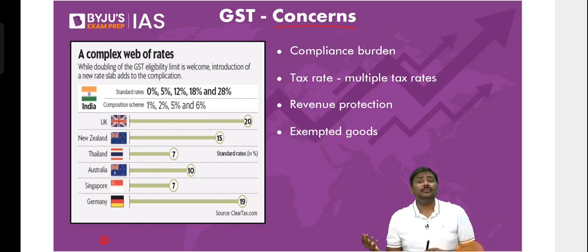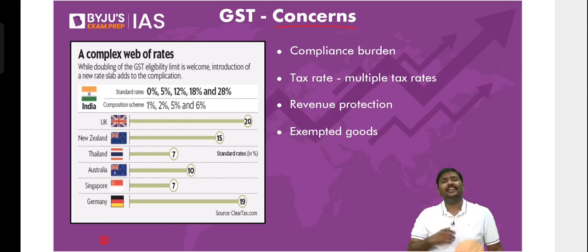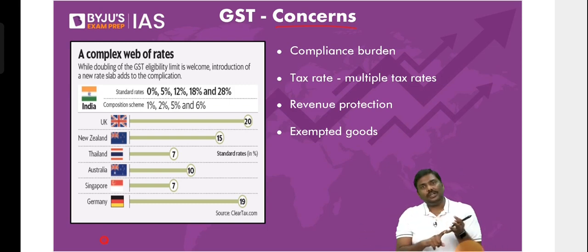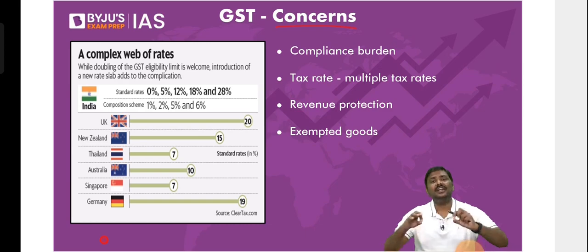Now, should you read every graph and remember? Not required. At least the ones which are relevant for UPSC. For example, if there's a graph related to poverty, please take it. If there's a graph related to GST, take it. If there's a graph related to, let's say, income tax collection in India, take it. Why? You can use it either to write an answer in the UPSC Mains, or second, if suddenly a question is asked in UPSC, you are safe. Then let me go to the next one.